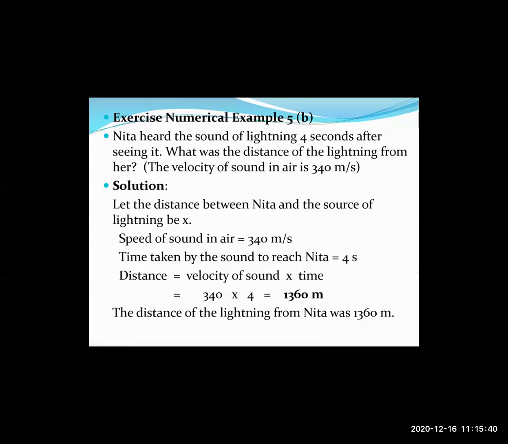So we can make use of the formula: speed is equal to distance upon time. Therefore, distance will be equal to speed into time. That is, distance equals velocity of sound multiplied by time. The velocity of sound that they have given is 340 meters per second multiplied by time, that is 4. So you get a value of 1,360 meters. So the distance of the lightning from Neeta was 1,360 meters.